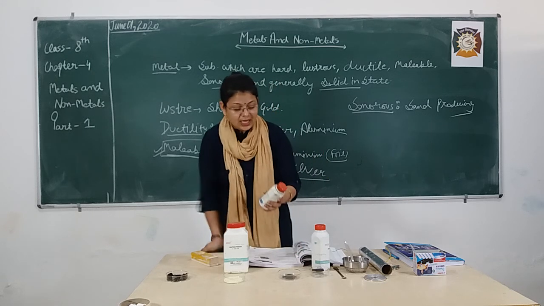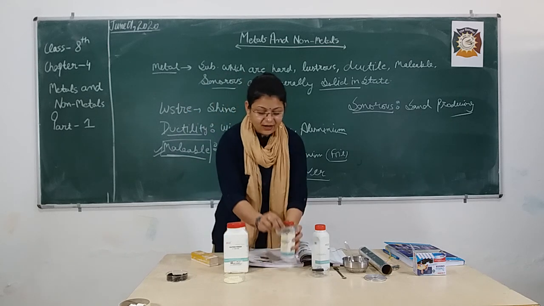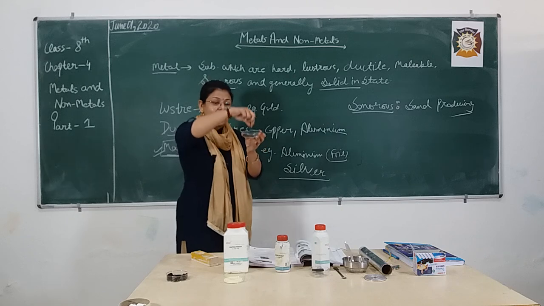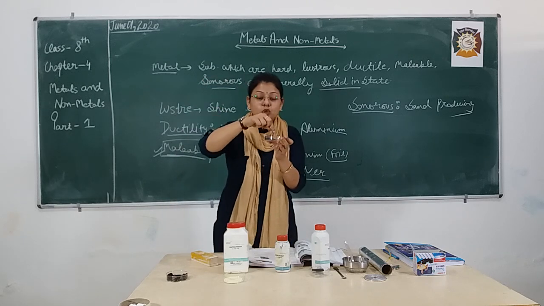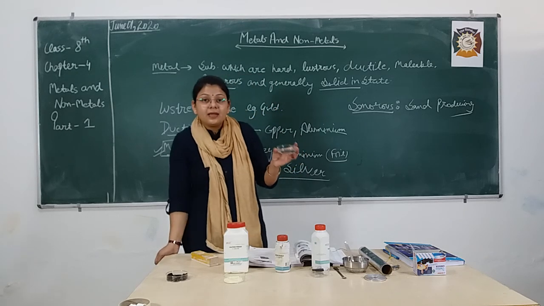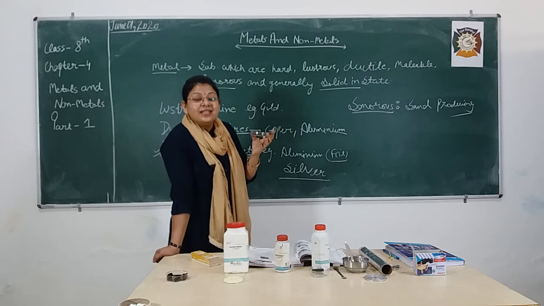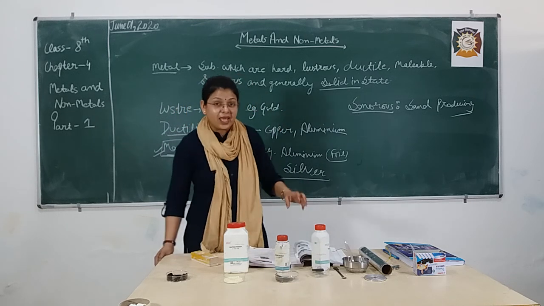As you can see, I am having these iron filings, and they are powdered in nature. You can see that I am having a very fine powder of iron in my hand. So that means iron is a metal. Metals are generally present in solid state but can be converted into powdered form.